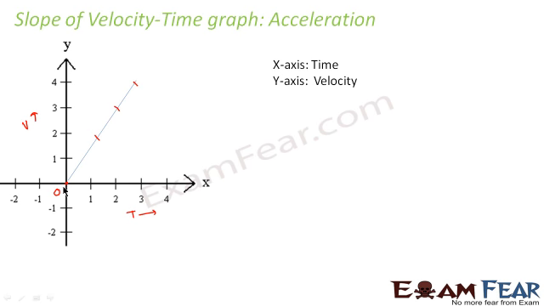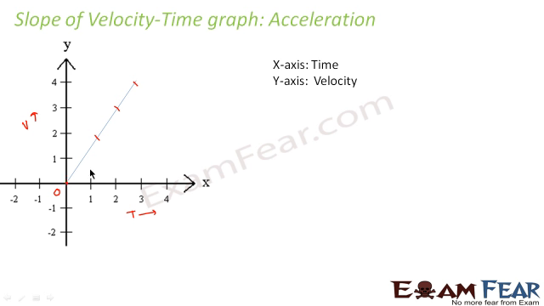So what do we get? We get a straight line with a positive slope. That means the object is uniformly accelerating. Why do we say uniformly accelerating? Because from this plot we can see that the velocity is increasing uniformly with time. That means the change in velocity is equal in equal intervals of time. So this is how the velocity time plot will look like in this case.